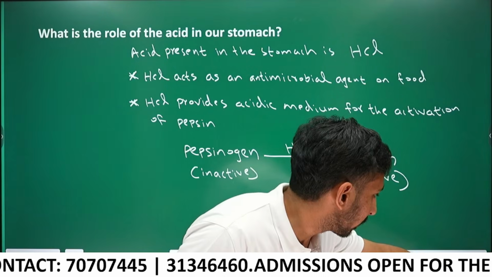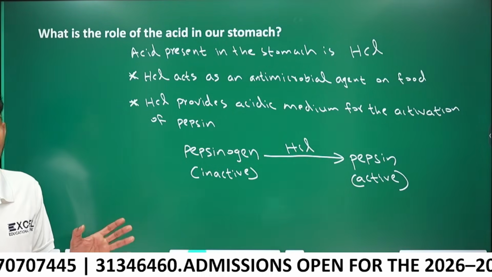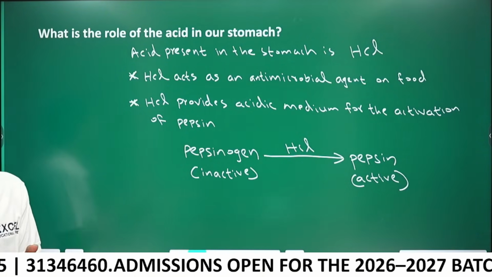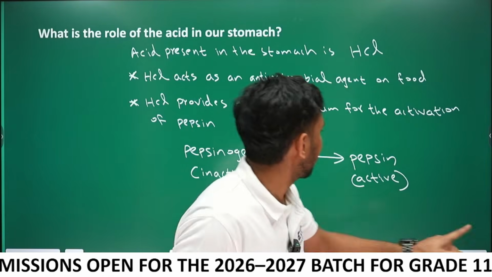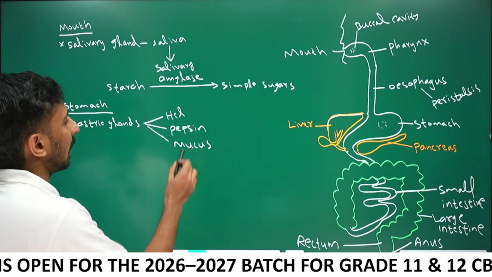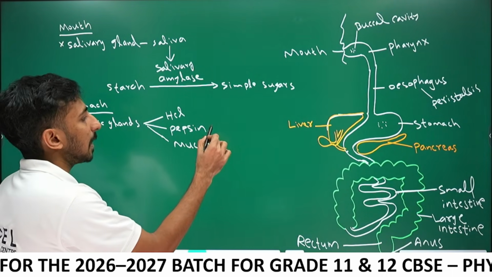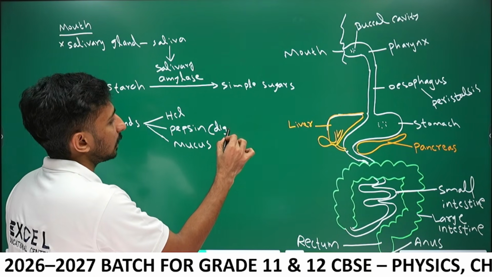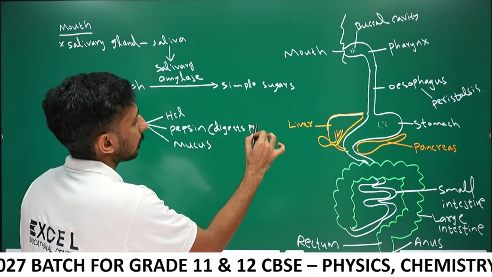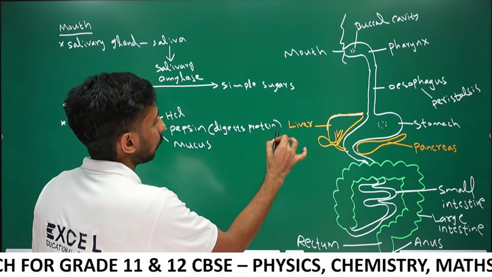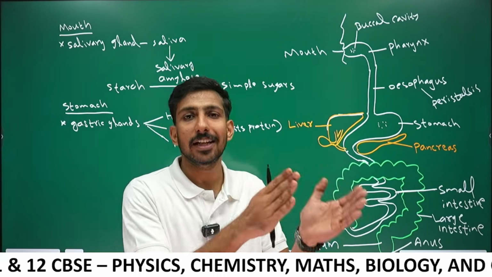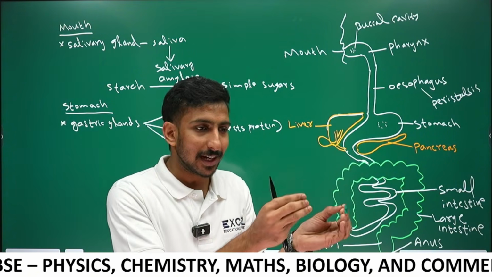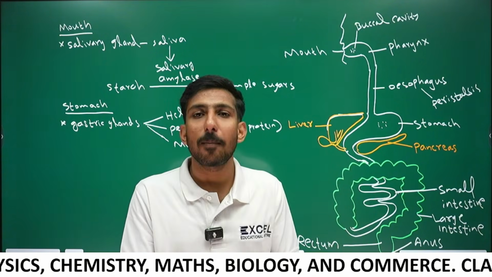Okay, this is the answer for this question. If you want, you can take a screenshot. HCl activates pepsin. Pepsin digests protein into peptones. Peptones are the broken form of protein.